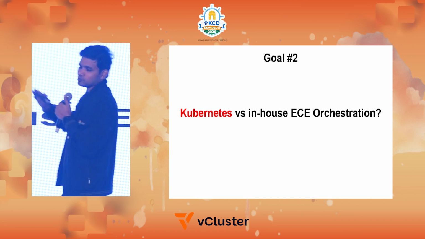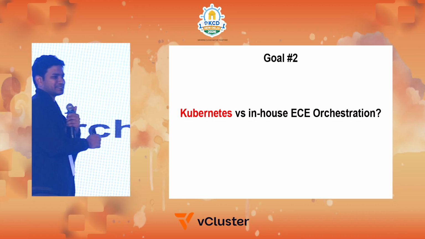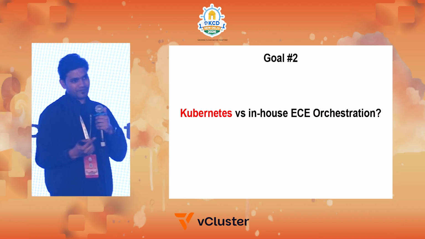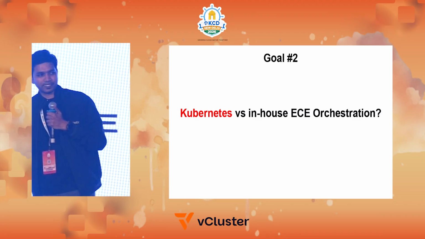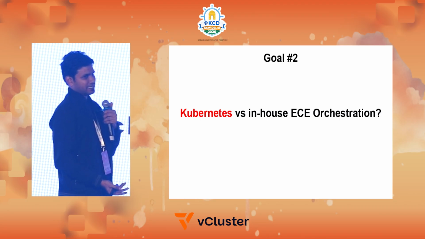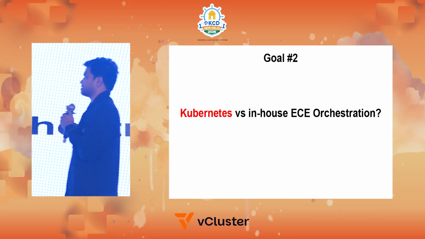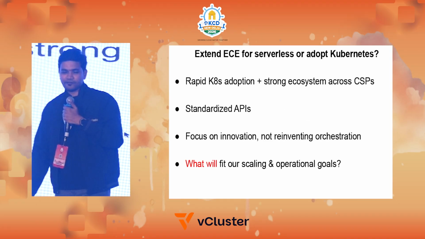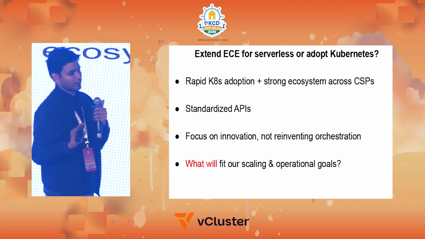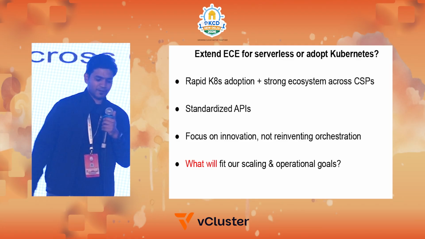Once we had this in mind and were able to solve it, the second thing, like I said, was that we were able to run 600 containers in EC, which is an orchestration built on our side. We were thinking whether we should adopt Kubernetes and the stateless, shardless architecture, or go with EC itself. But we had very simple concepts in mind: extend EC or adopt Kubernetes, very straightforward.